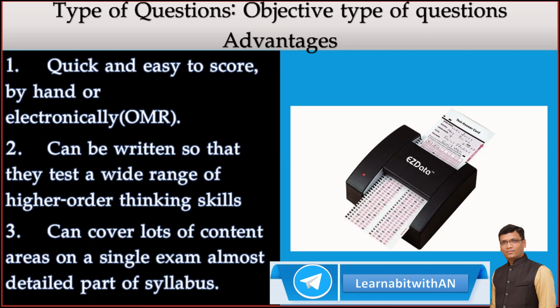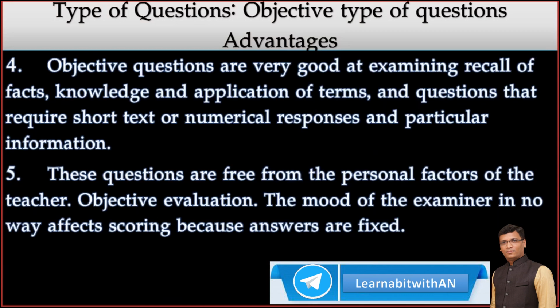They can be written so that they test very detailed higher order skills: memory power, analysis power, information grasping power, every minute piece of information, and cover a lot of content. A single exam can test the whole syllabus, part of the syllabus or detailed syllabus. Even a small topic can be easily tested.